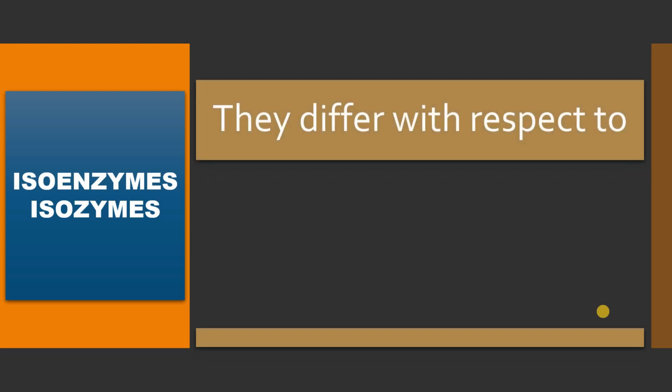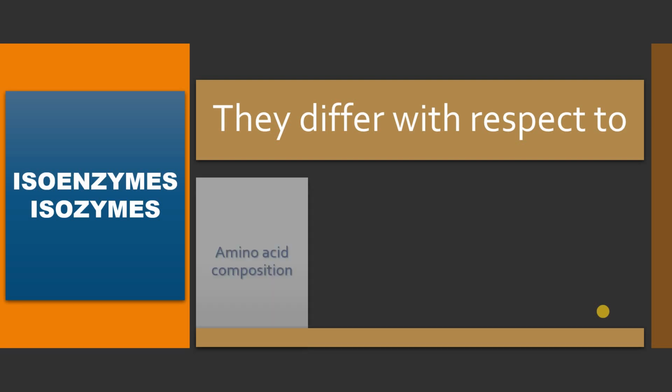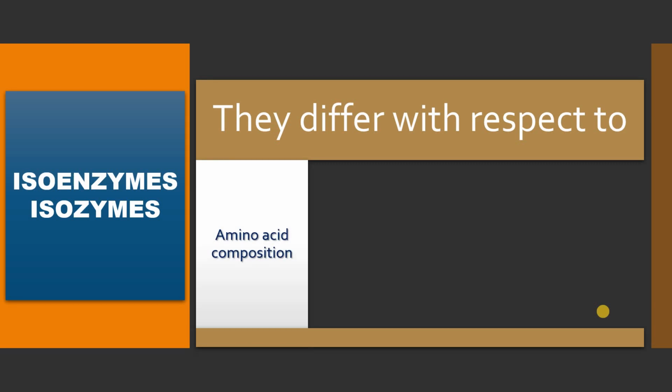All enzymes being proteins, especially in the case of isoenzymes, even though they catalyze the same biochemical reactions, they differ with respect to the primary structure, that is the composition of amino acids. So different isoenzymes of the same enzyme activity might contain different numbers of amino acids.